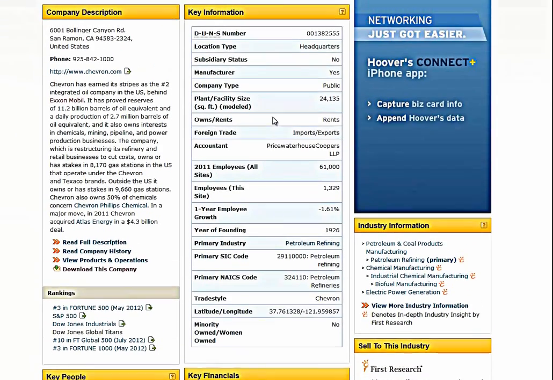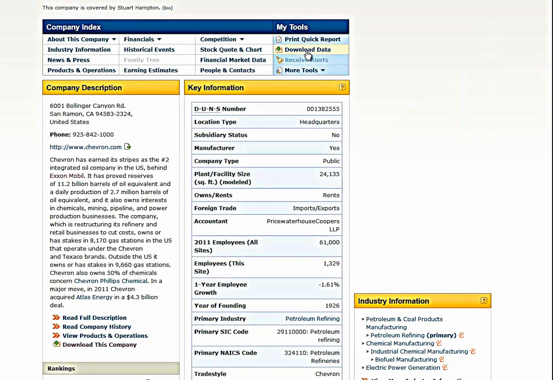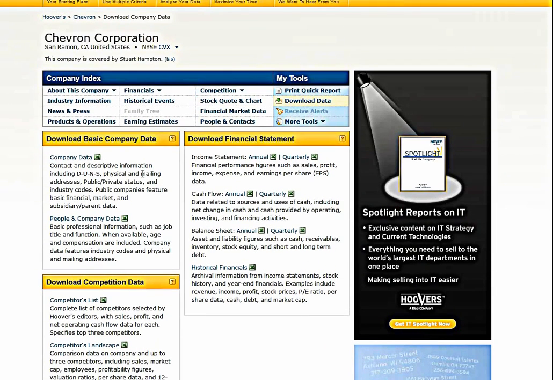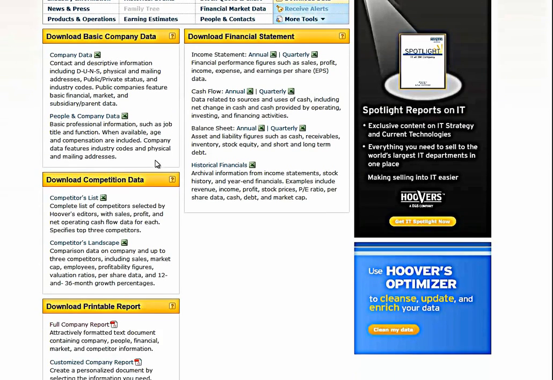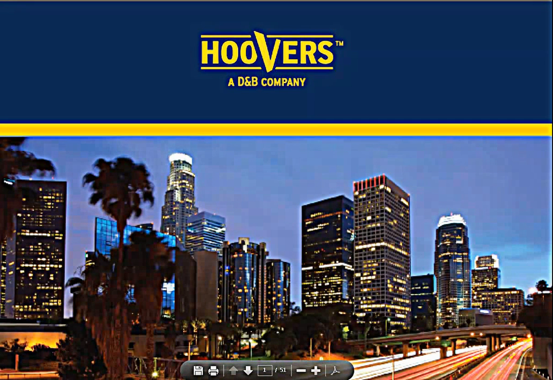In order to download a full company report, I can select from my tools, Download Data. And then it will display another area which will give you options of downloading different types of information. I want a full company report, so I can download it from the Download Printable Report area. Select the link for full company report. Once the report appears, it will be in PDF format, and you will have the option of downloading or printing.